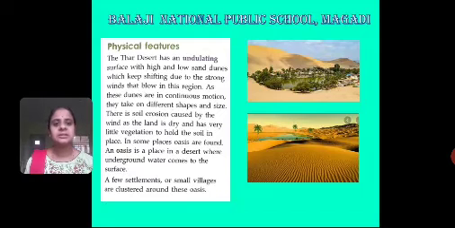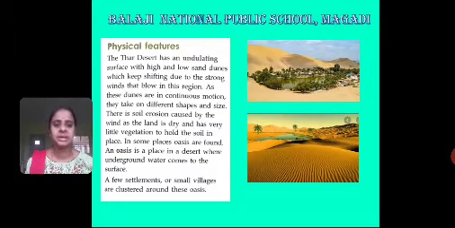As these dunes are in continuous motion, they take on different shapes and sizes. There is soil erosion caused by the wind as the land is dry and has very little vegetation to hold the soil in place.